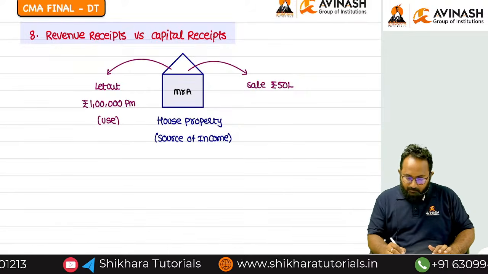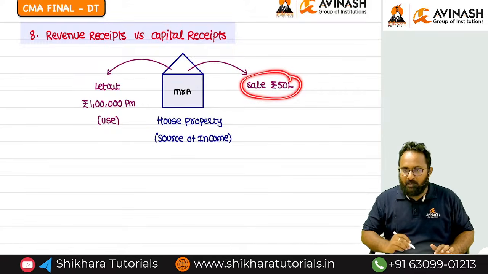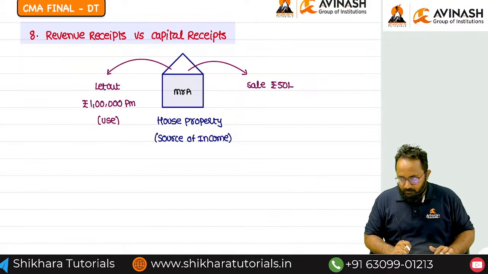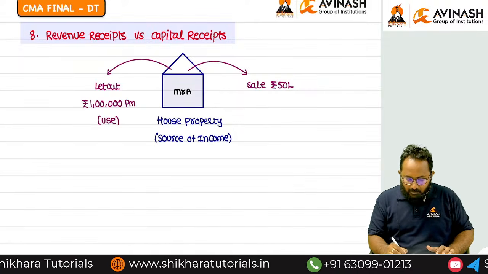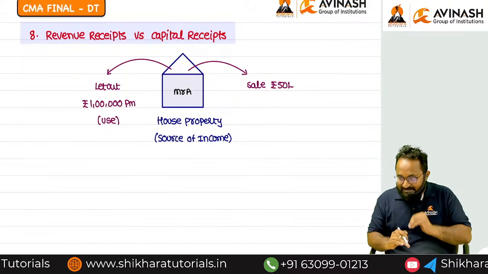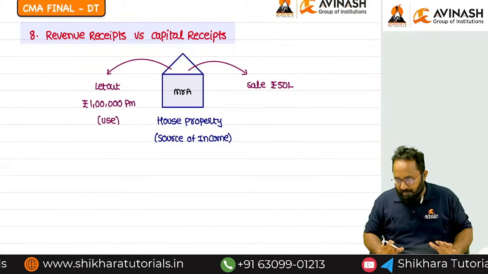Next, by sale of source of income, if you earn any income, that is called capital receipt. After this receipt, is the source of income in existence or not? Not in existence in your hands.